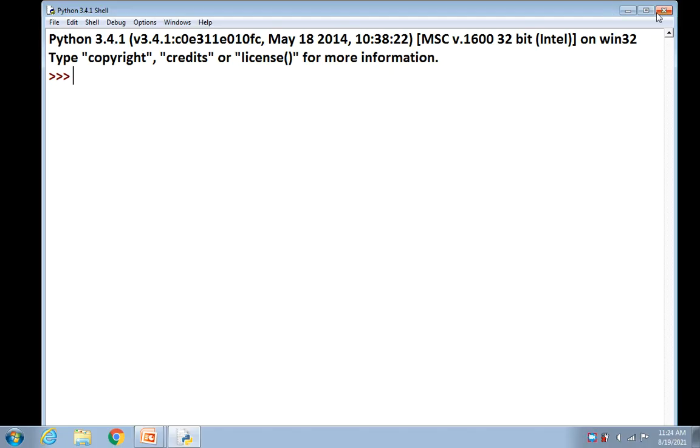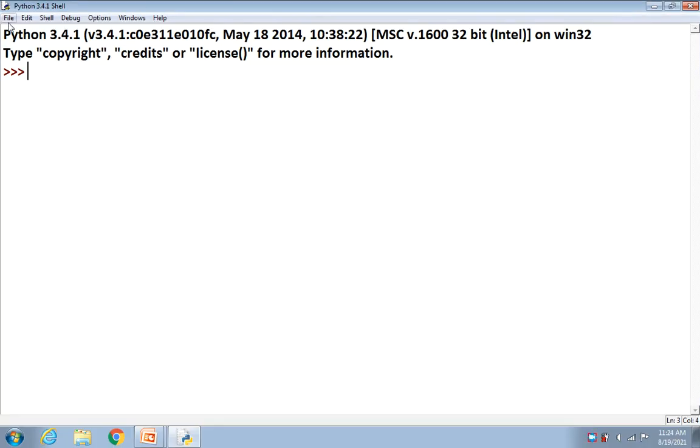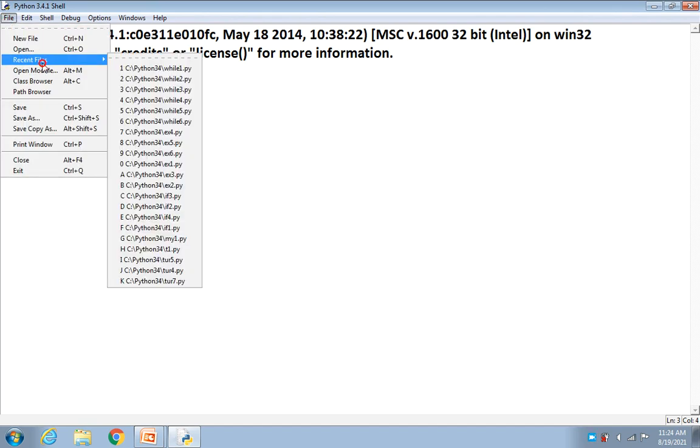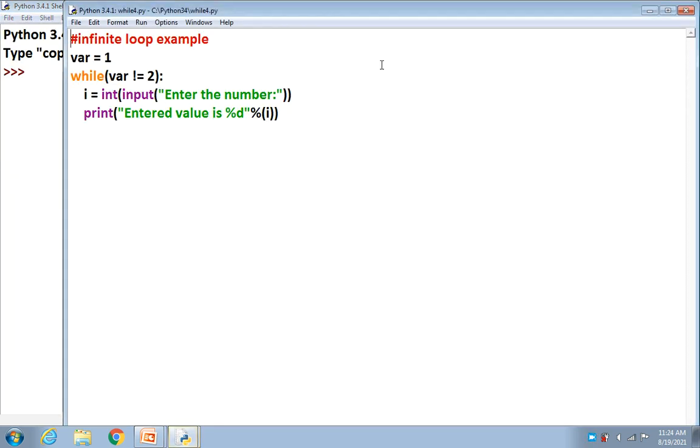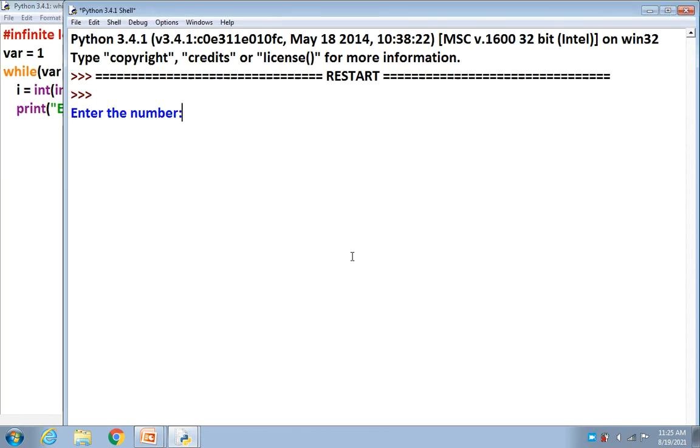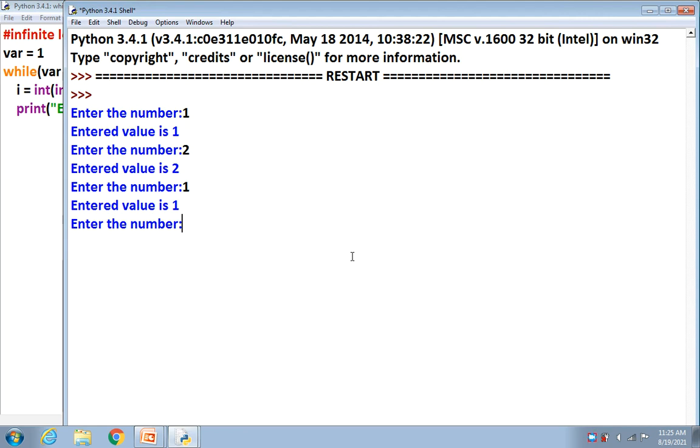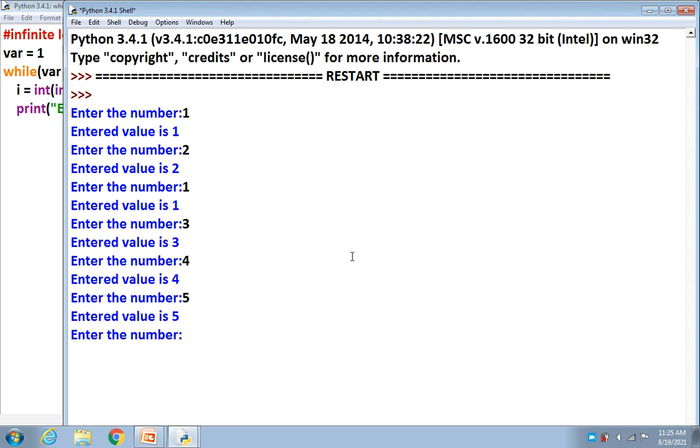So let's do the practical part. Let's open this file. This is the infinite loop example. What will it do? It's waiting for the value. Suppose I give 2, it prints 2. I give 1, it prints 1. I give 3, it prints 3. Likewise, it is continuously asking for the number. It will continuously repeat. So this is your infinite loop.